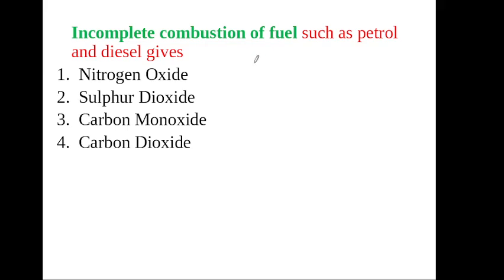Incomplete combustion of fuel such as petrol and diesel gives. This is a very important question. So many competitors are asked in this question. Your answer, very important question, carbon monoxide. Incomplete combustion of fuels such as petrol and diesel gives carbon monoxide.